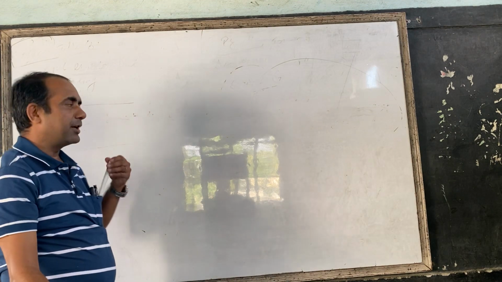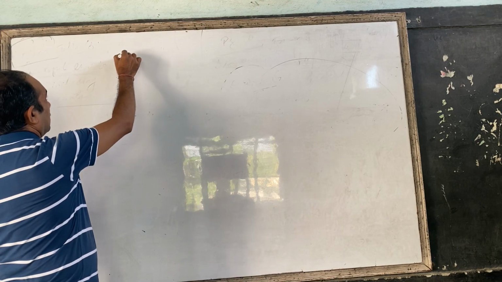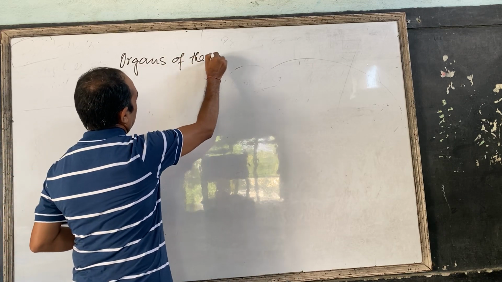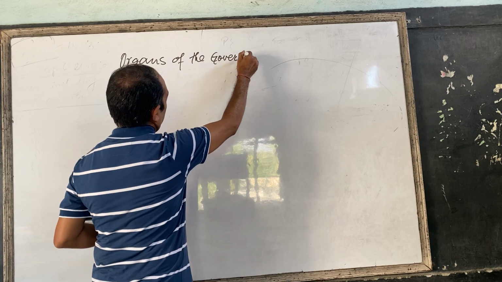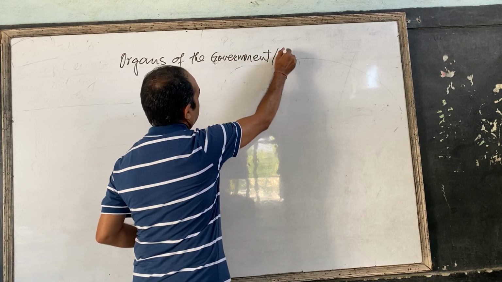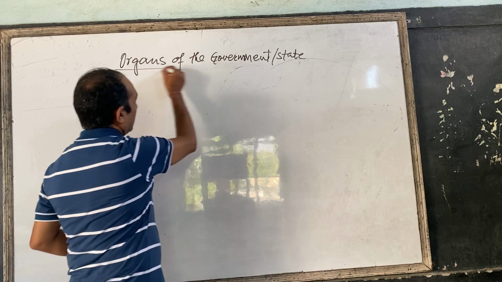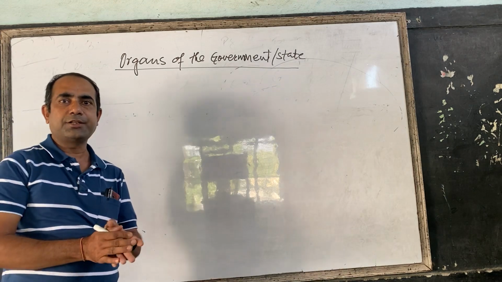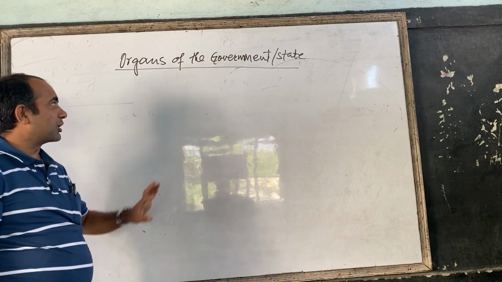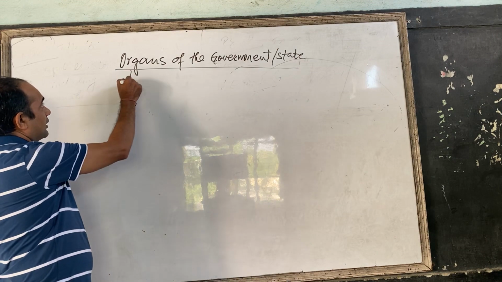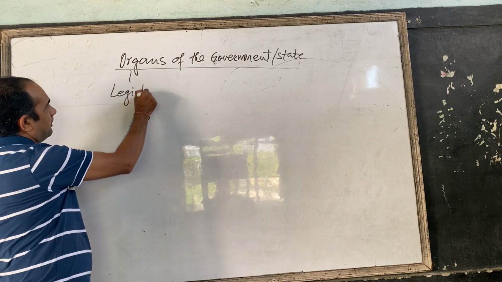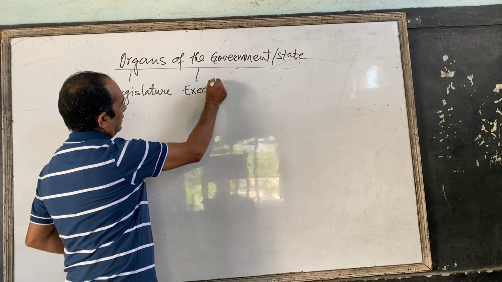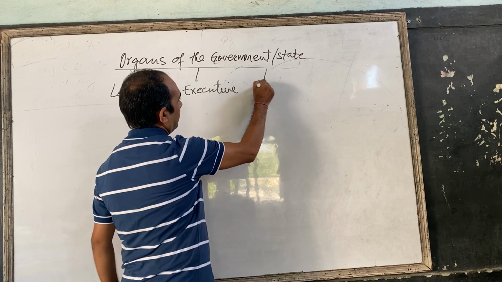The lesson today we learn is organs of the government, or state. Under this, you know there are three organs of the government to run the state. To run the activities of the country, there are three organs of the government. These three organs are legislature, executive, and judiciary.